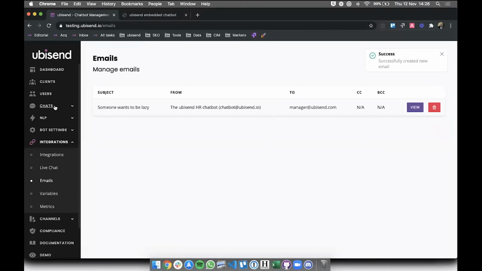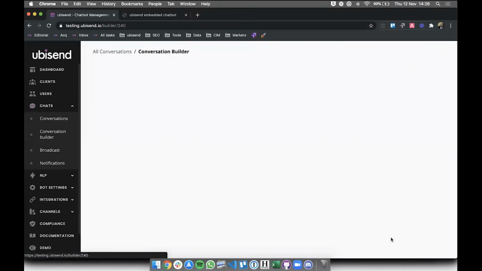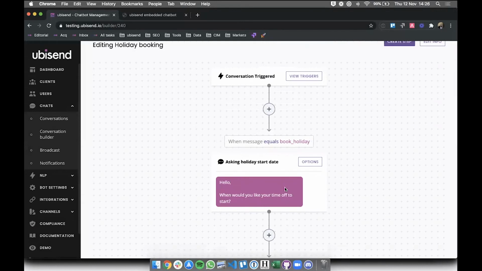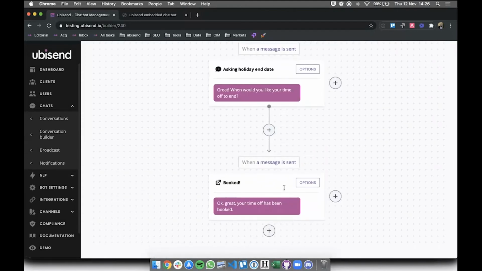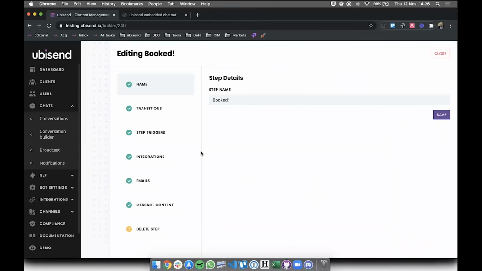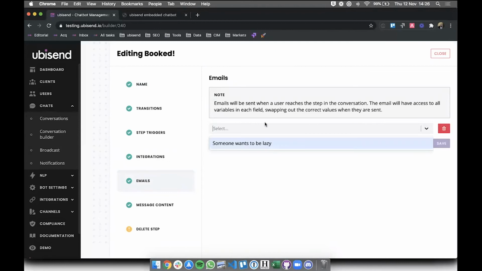So if I go back to the conversation that I've created earlier, here we go. Throughout this conversation, we're asking for these pieces of information, start date, end date, and then at the very end, we just say, thanks, your time has been booked off. So what I could do here, at the very last step when we've collected all this information, is tag that email in and say, okay, now that this person has gone through this entire flow, please send an email to his manager.